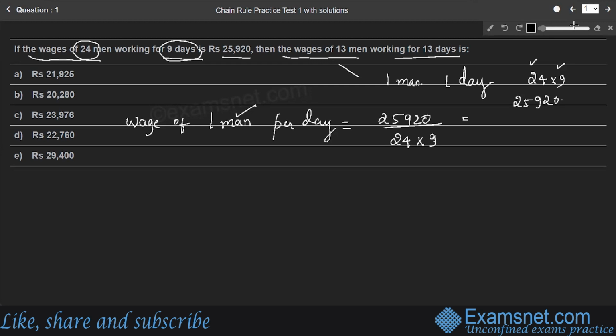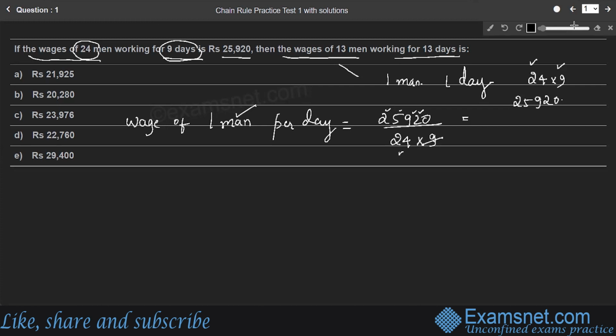So simplify it. The numerator number is divisible by 3, I think. So 9 plus 2, 11 plus 5, 16 plus 2, 18. So when you add these digits, you will get 18, so the sum of these digits will be divisible by 3. Therefore, the whole number in the numerator will be divisible by 3. In the denominator, both 24 and 9 are divisible by 3.